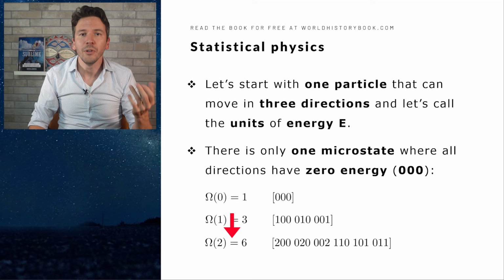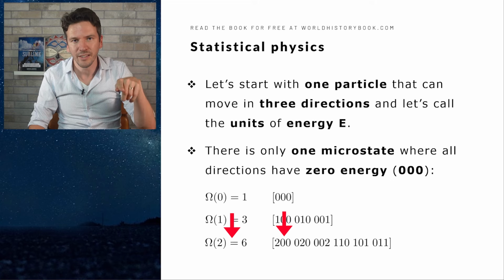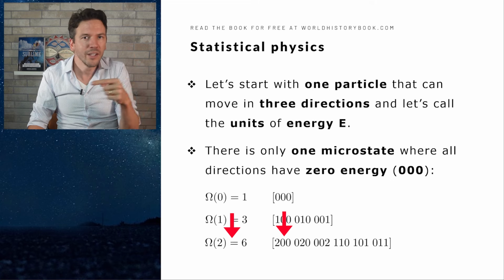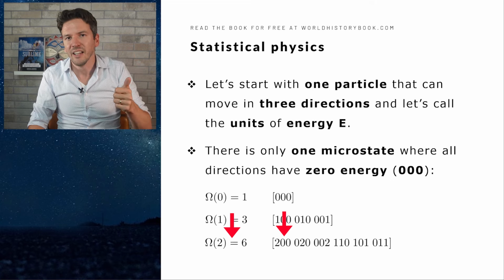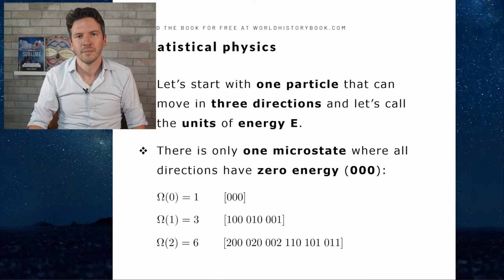And now let's take two units of energy. We can have two units in this direction, two units in that direction, or two units in that direction. Or we can have one unit in this direction and one unit in the other direction. And if you add up all those possibilities, you can see them there, you end up with 6 different possibilities to distribute that energy over that particle.